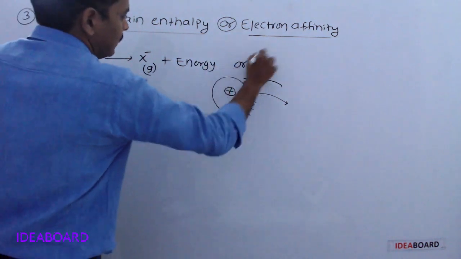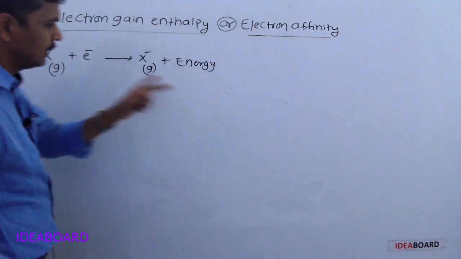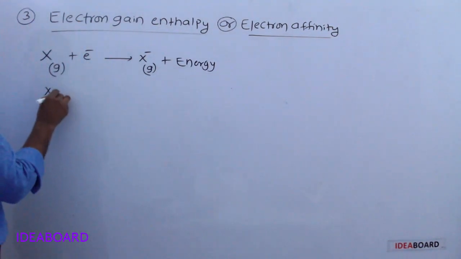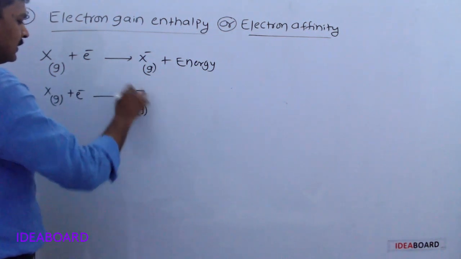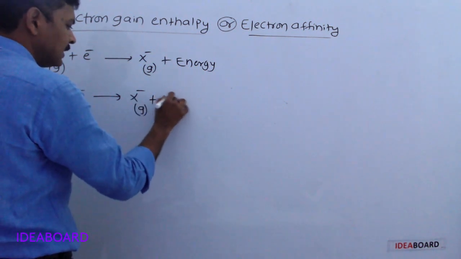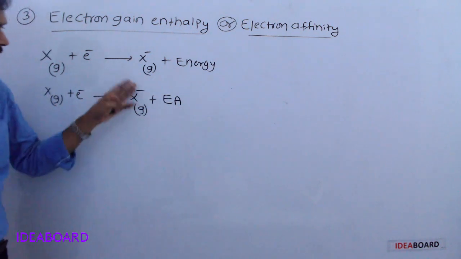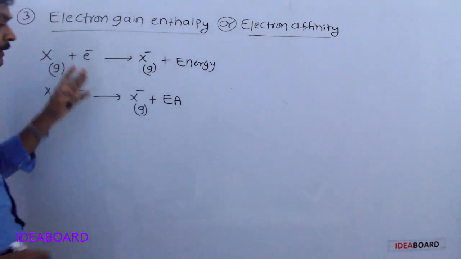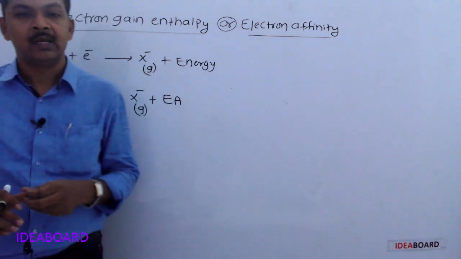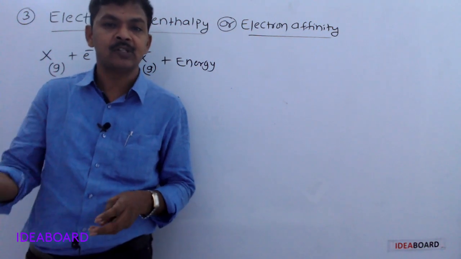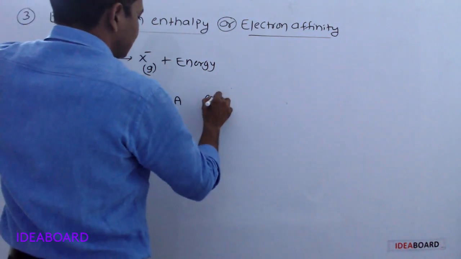We can write the same reaction like this: gaseous neutral atom X plus an electron gives rise to gaseous X minus ion. That energy liberated is the electron affinity, EA. So this is an exothermic process. In a chemical reaction, if energy is required, it is an endothermic process; if energy is liberated, it is an exothermic process.